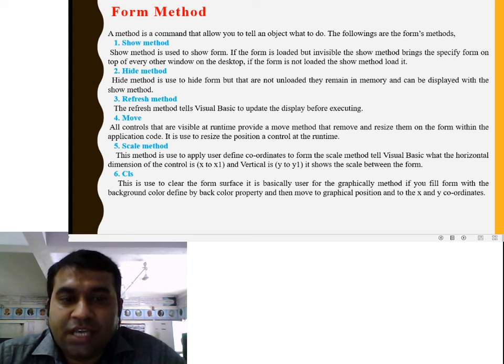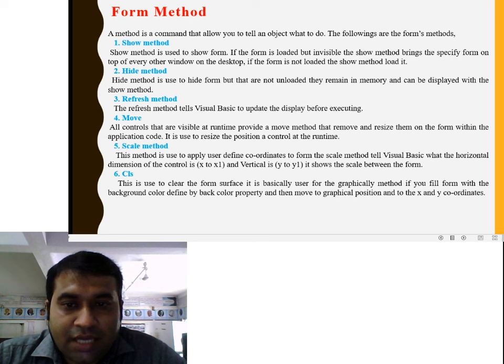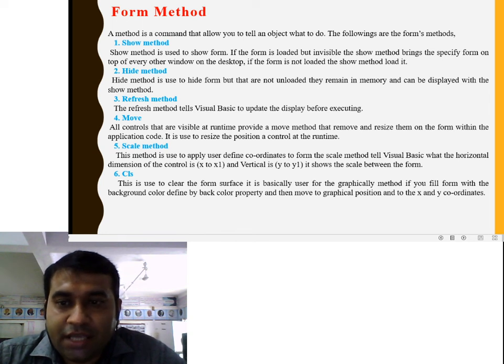It shows the scale of the form. Using the scale method is the most convenient way to set up a user defined coordinate system, the x coordinate and the y coordinate. You decide the form's x coordinate, y coordinate and dimension. Use the scale method.